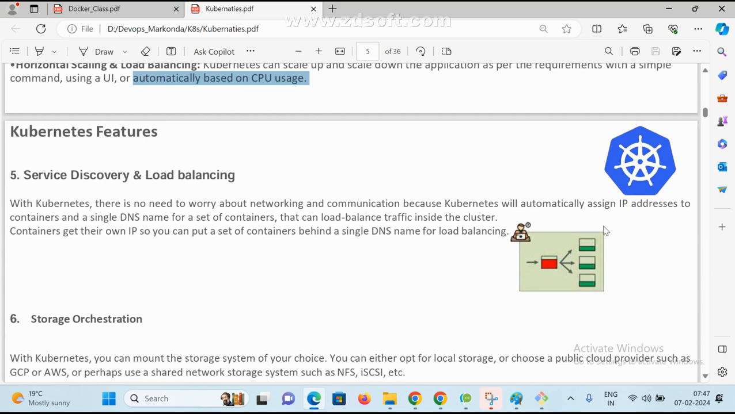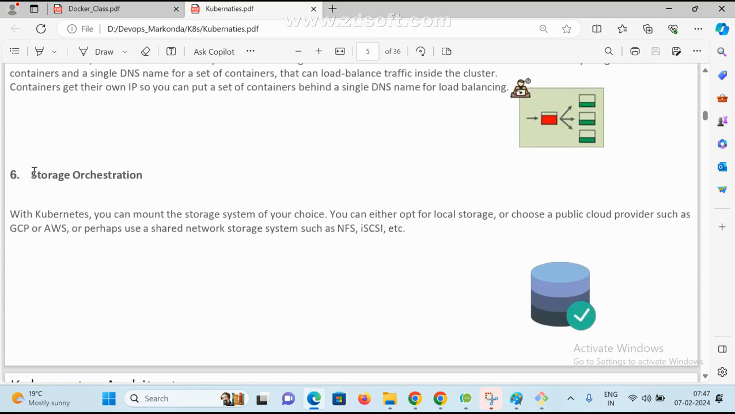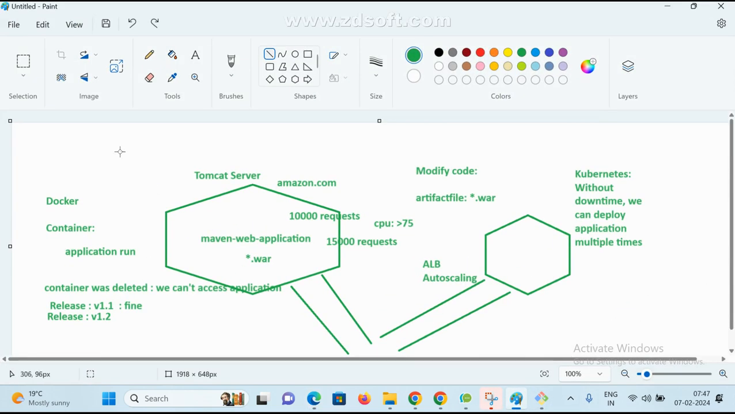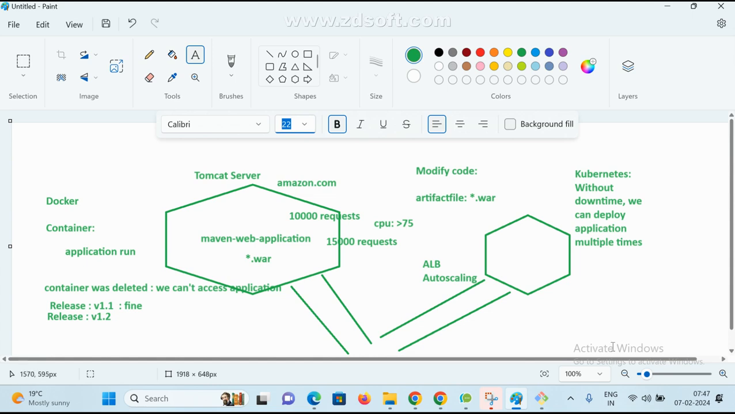Now come to here. Now we'll see the continuation. Now see here, and also load balancing. Now there is storage. Storage means, if a container is deleted, how to maintain our data in Docker, right? In Docker, which concept do we use? The volume concept. For storage purposes, for backup purposes, which concept do we use? Volume, right? But the same way, this is a volume.